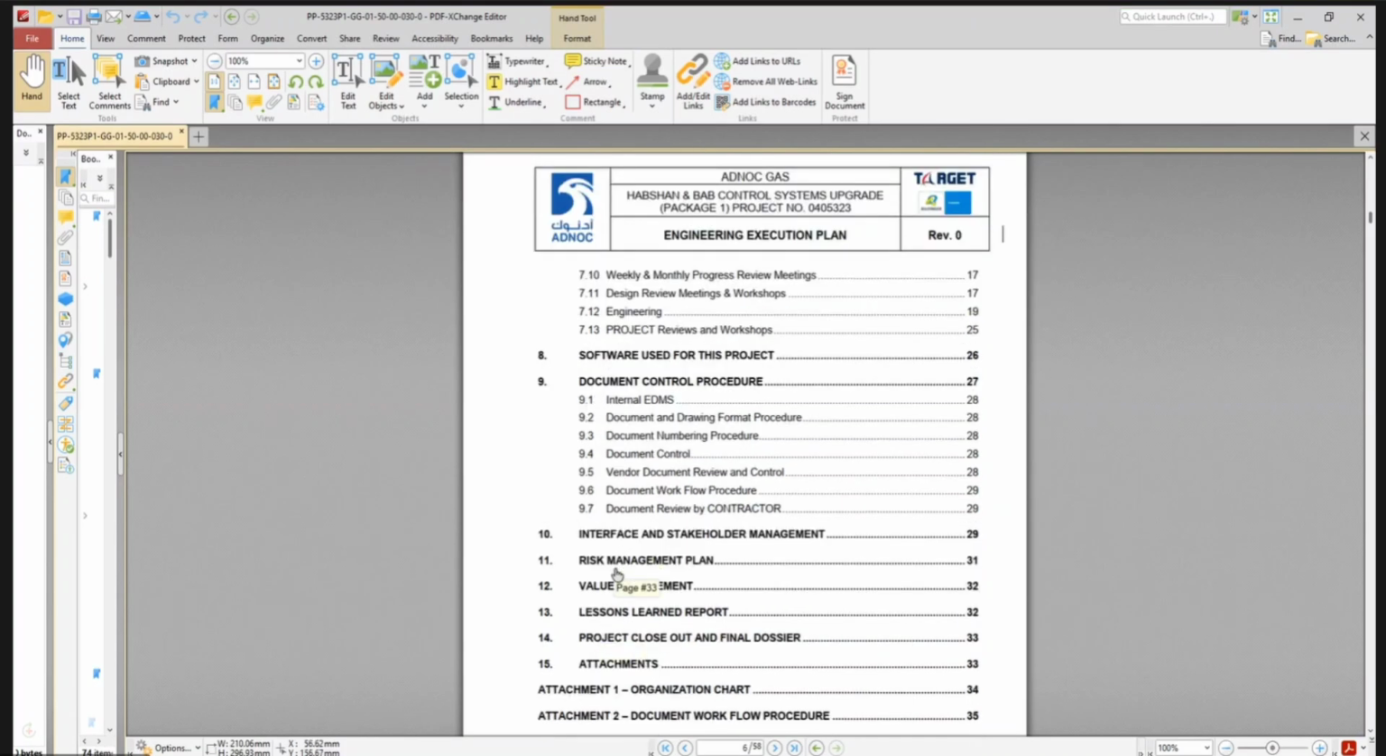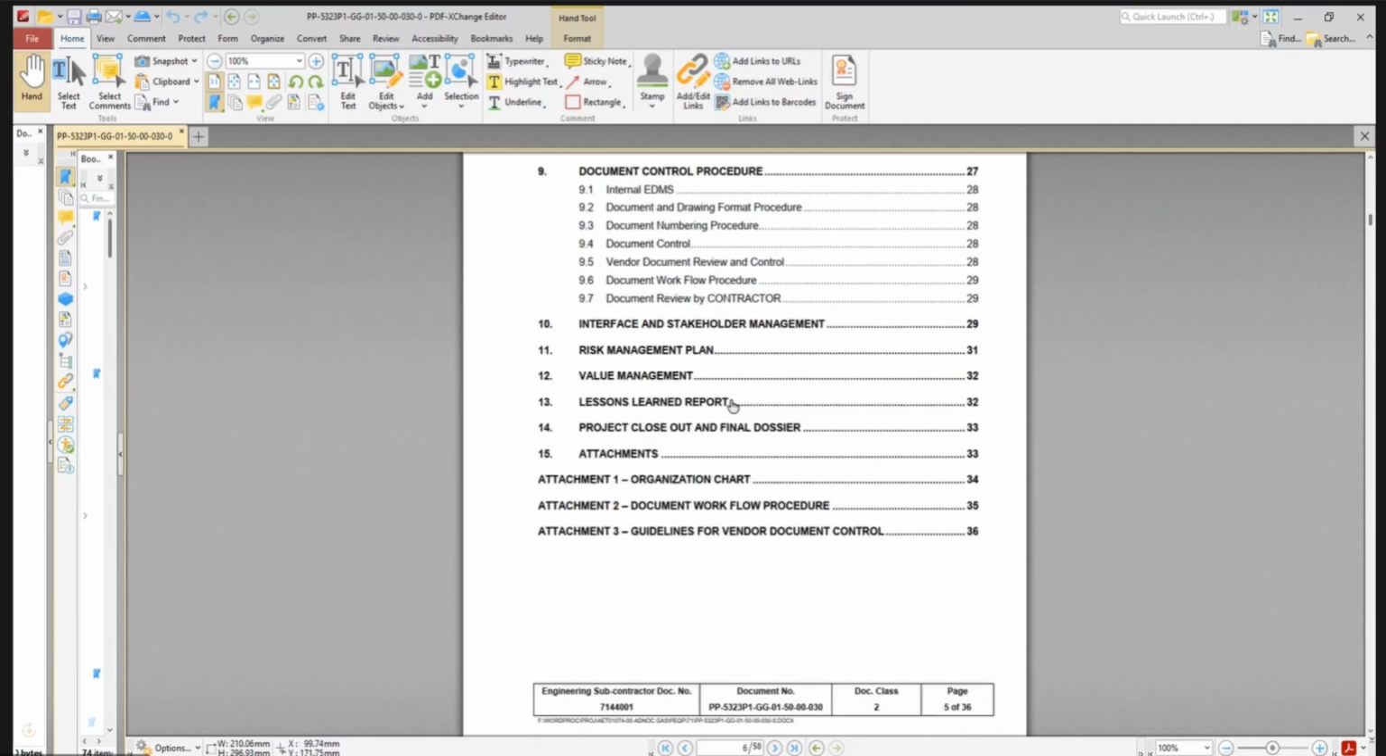Now we want to see the MOC procedure. MOC, can you please elaborate? MOC means management of change procedure. The engineering execution plan is okay. Do you have the document of MOC? Sometimes people say design change note or engineering change note. DCN.